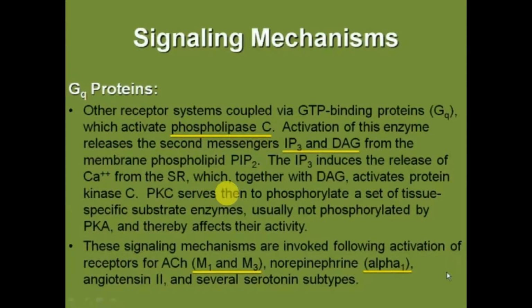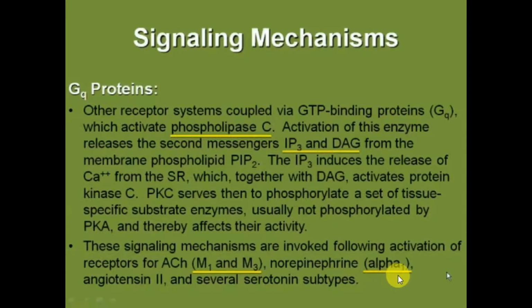Phospholipase protein kinase C serves then to phosphorylate a set of tissue specific substrate enzymes usually not phosphorylated by protein kinase A, and thereby affects their activity. These signaling mechanisms are invoked following activation of receptors for acetylcholine, that is M1 and M3. M3 is mainly present in periphery while M1 is present in CNS.